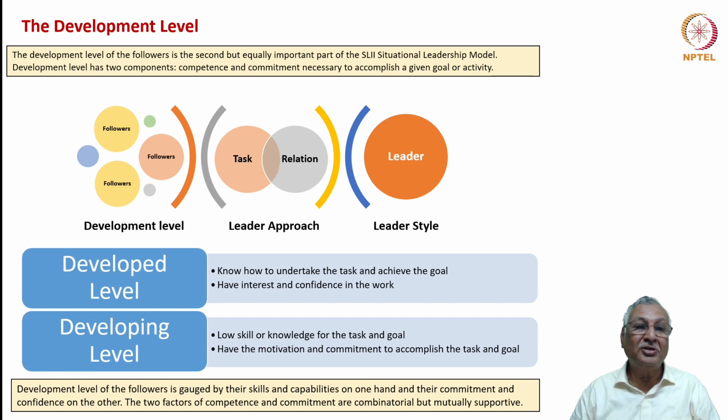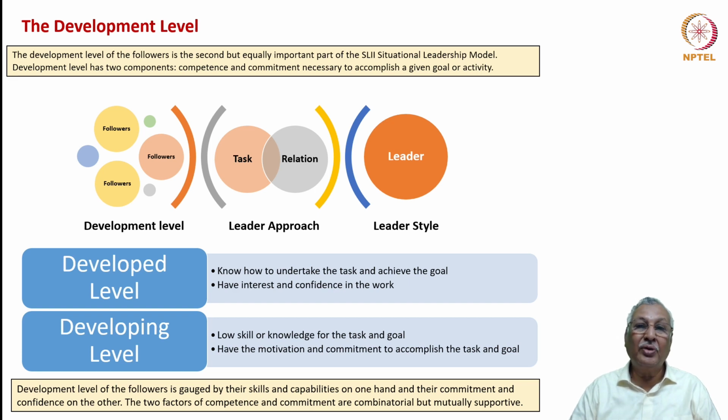We can say that the employees are at a developing level when they are collecting the knowledge bits to take on the project. They have therefore low skill or knowledge for the task and goal. Whenever we say low skill or low competence in situational theory, it doesn't mean lack of competence. It is all the level of competence relative to the task or the project on hand. Having the motivation and commitment to accomplish the task and goal is also another important aspect of the developing level of the individuals. So skills and capabilities on one hand, commitment and enthusiasm on the other. These are the important parameters of the employee development level.